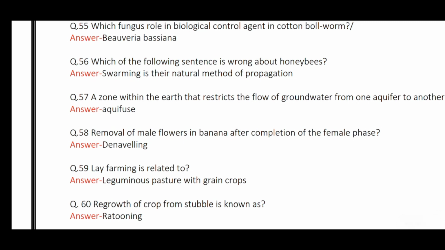Removal of male flowers in banana after completion of the female phase is denavelling. Ley farming is related to leguminous pastures with grain crops. The regrowth of crop from stubble is known as ratooning.